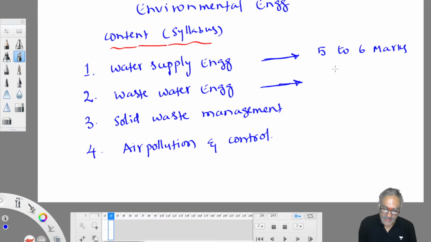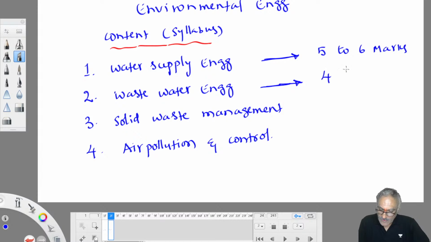Some subjects have a very vast syllabus, but their weightage is only 3-4 marks. Compared to that, water supply is one subject, wastewater is one subject, and solid waste and air pollution and control are also different subjects. All put together it is called environmental engineering.